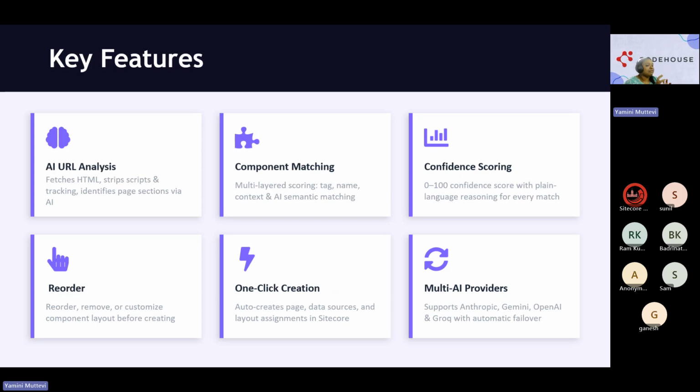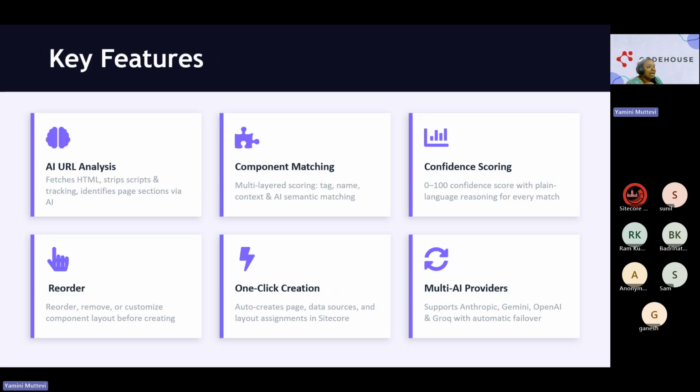After component matching, we have a confidence scoring, wherein it provides a score, like this is the highest match. Suppose there are five for promo, like promo text, promo carousel, promo icon, promo tile. Now, what to fit where? That is also done by using a confidence score. It matches internally and provides one confidence score. Like this is the position one component with 95%. This is the second component with 80%, like that.